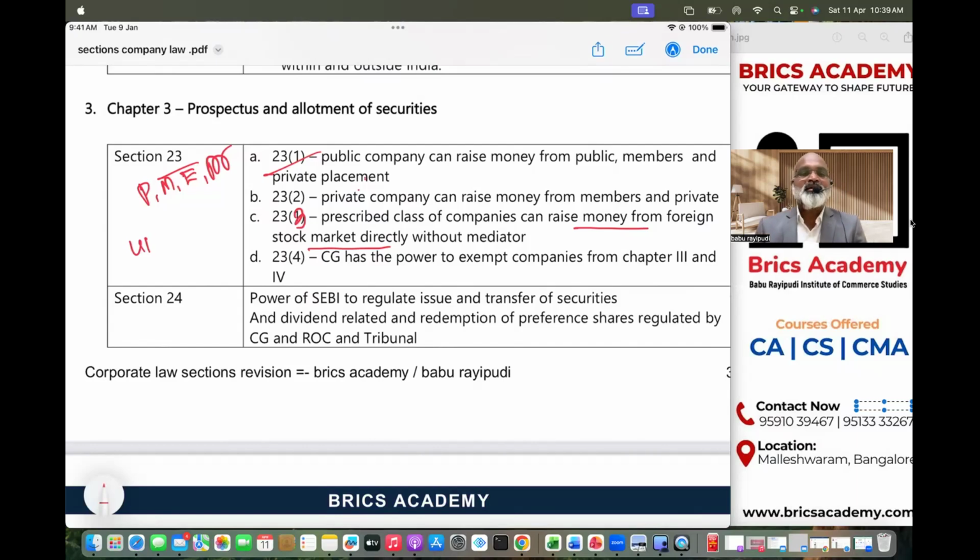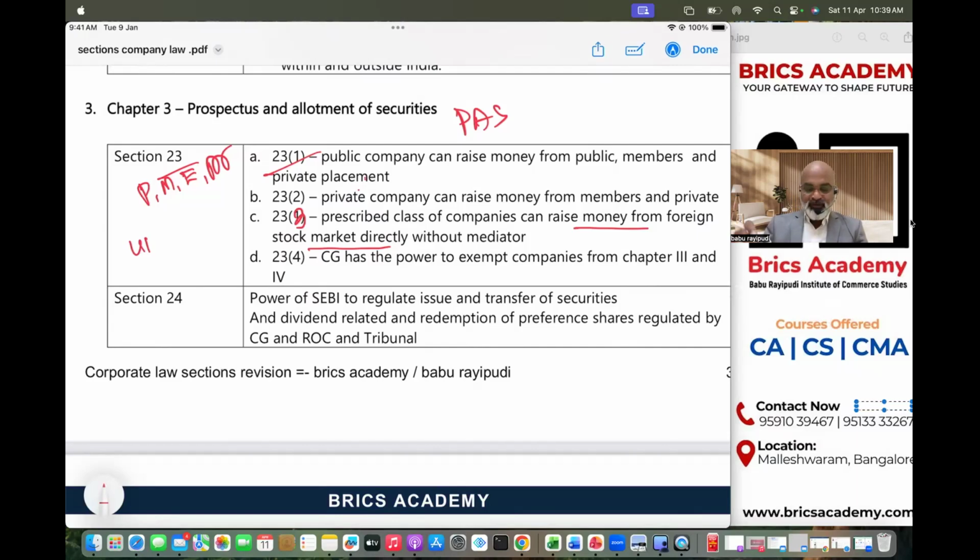Then section 23, subsection 4 clearly says central government has the power to exempt any company from complying with chapter 3 and chapter 4. Chapter 3 talks about prospectus and allotment of shares. That's why in this chapter you will have forms with PAS, prospectus and allotment of securities. The next very important thing is share capital, that is the fourth chapter. That means if central government decides, it can give an exemption from complying with chapter 3 and chapter 4.